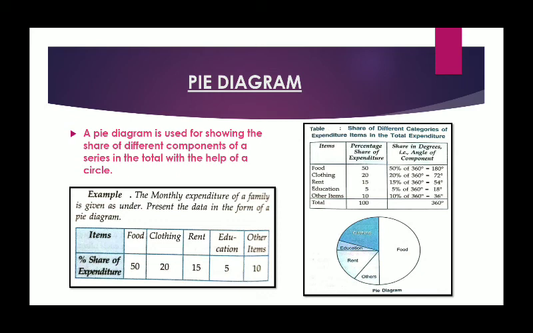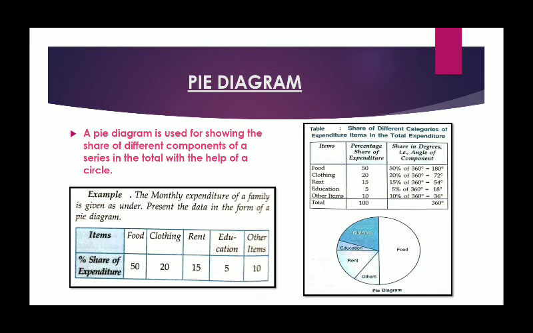Now we need to draw a pie diagram. To draw a pie diagram, first of all we need to draw a circle of any radius, then mark the center and join with the axis.